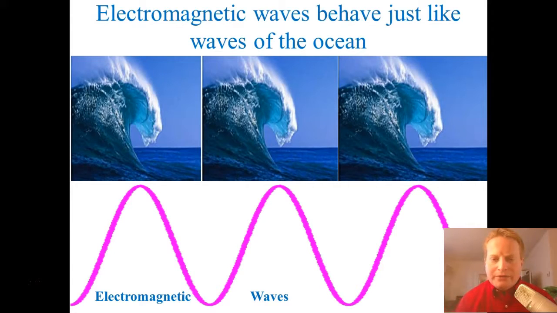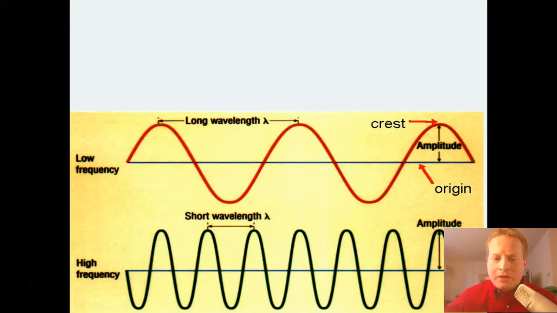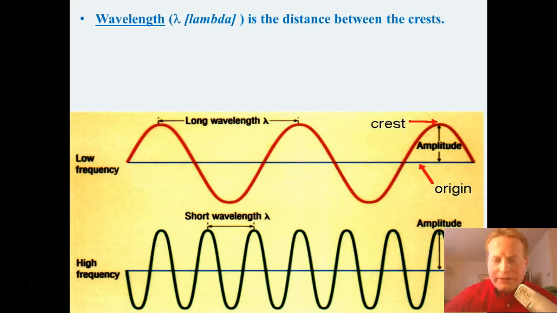So the electromagnetic waves in some ways behave just like other waves you can think of. That's why we call them waves. And in some ways they look just like ocean waves, for example. So some important terminology we need to have about these waves. We need to know the parts of them, basically. The first thing we want to know is the wavelength, and that's considered the distance technically from crest to crest. So here is the crest of a wave, which is the top, like the crown, the crest. And here is another crest. So the distance between those is the wavelength, and that actually varies from wave to wave, and that's why it's so important that we can measure that wavelength. The letter for the wavelength is the Greek letter lambda, so this funky looking thing here is the Greek letter lambda.